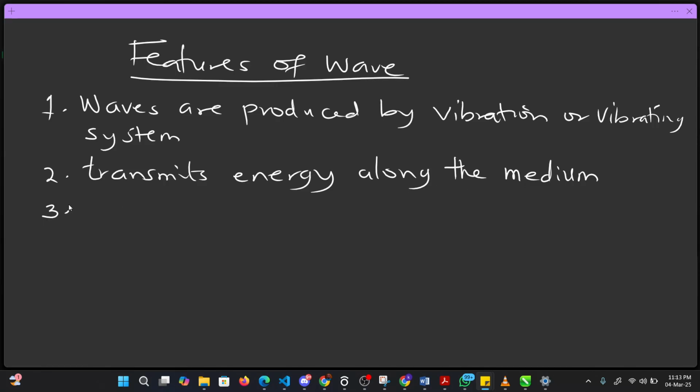Now, number three that you need to take note of is that particles of a medium vibrate with the wave motion without the entire medium being displaced. The same thing I told you, it's going to vibrate without causing any permanent displacement of the medium. I hope you're writing this down.